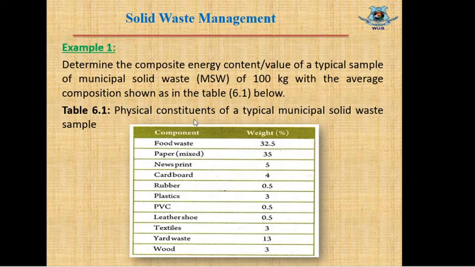Table 6.1, physical constitution of typical municipal solid waste. Here we can see food waste is 32.5%, paper mixed is 35%, and others as described in the question. The total percentage will be 100 as the solid waste is 100 kg.